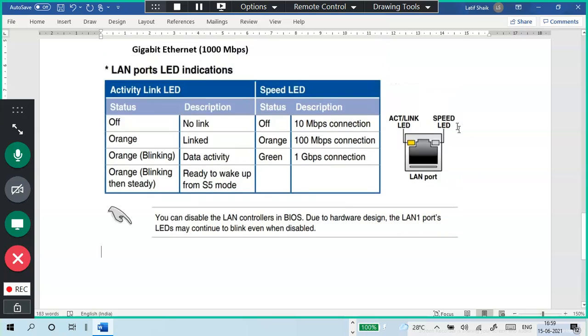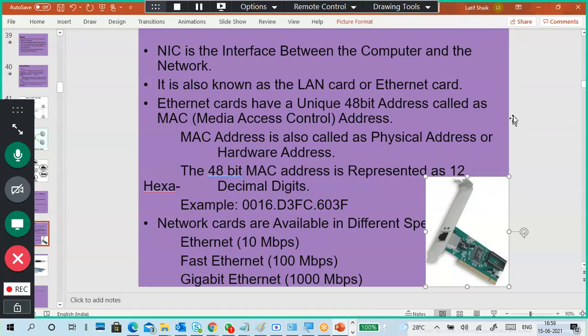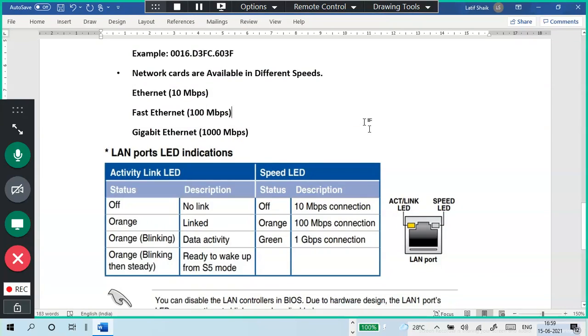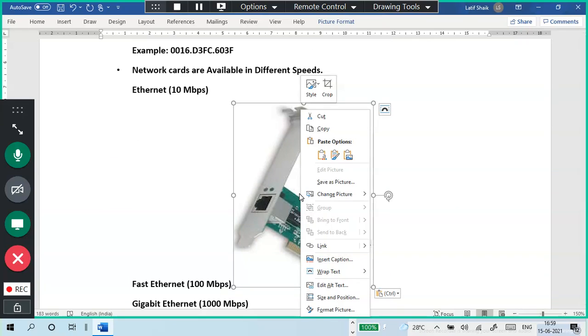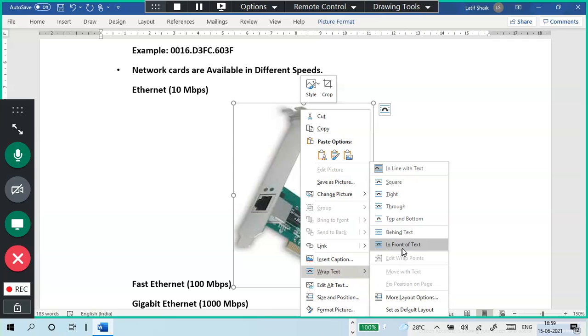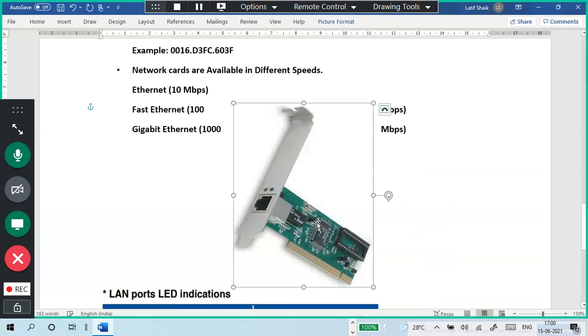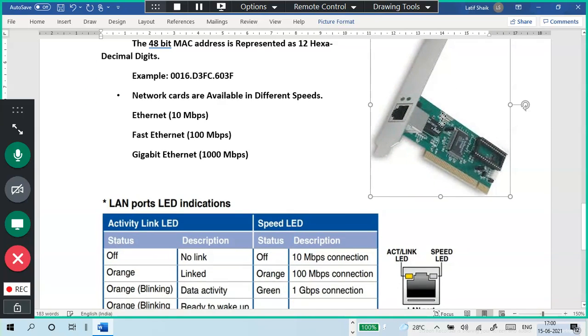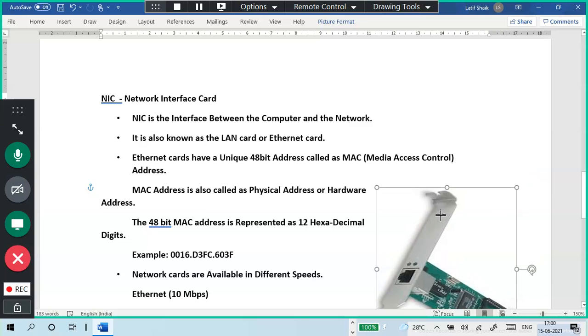Okay, guys. This is LED status, and of course, I will copy the picture of this one also. There are so many arrangements: style, crop, text wrap. Put a square. We can put it aside also, like this. You can resize it if you want.